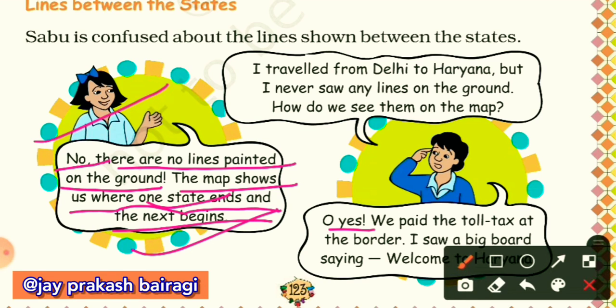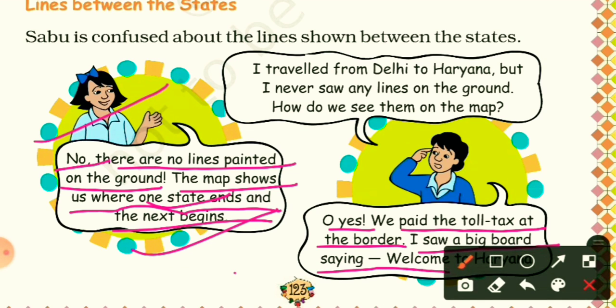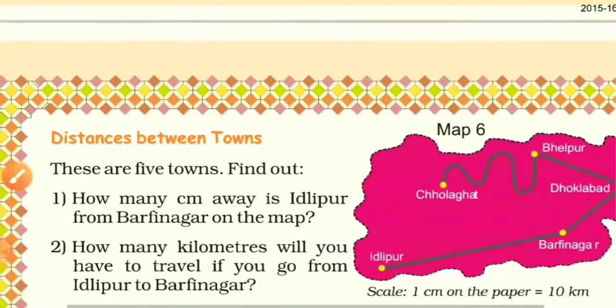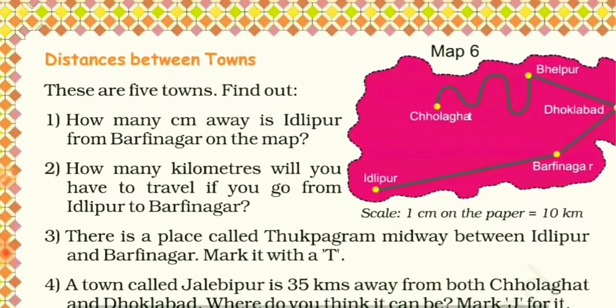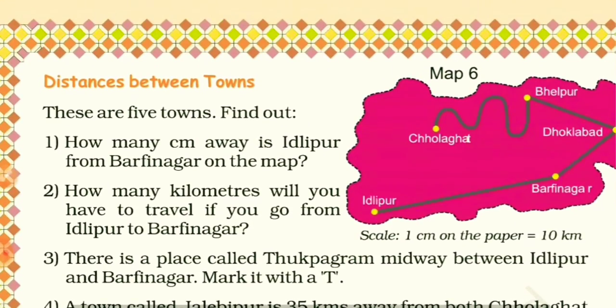Oh yes, we paid the toll tax at the border. I saw a big board saying welcome to Haryana. Yes, if we go from one state to another state by road, we always pay the toll tax. Now actually they both are talking about the state boundary, and now here we have map 6.